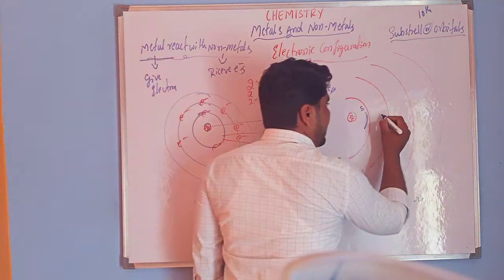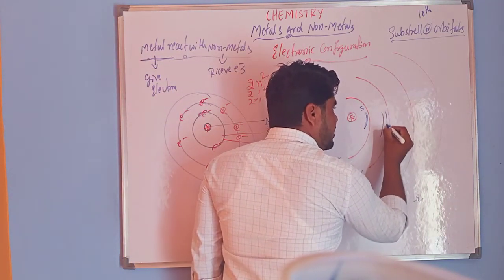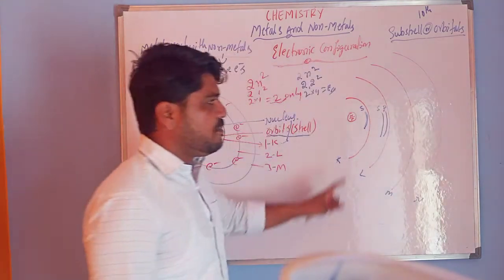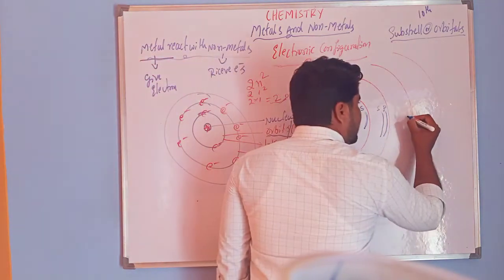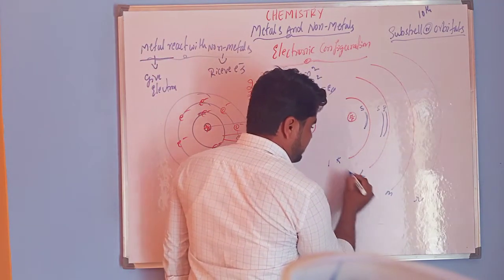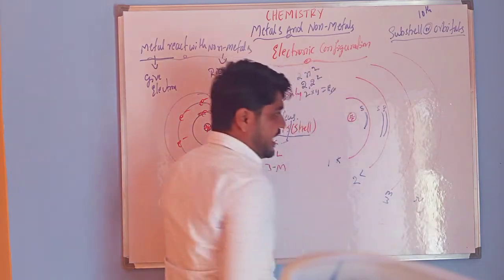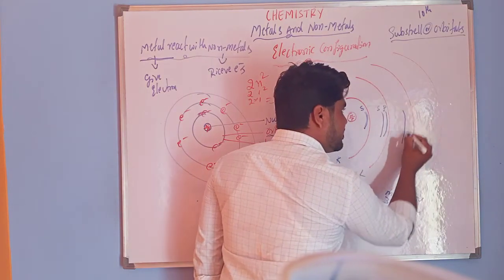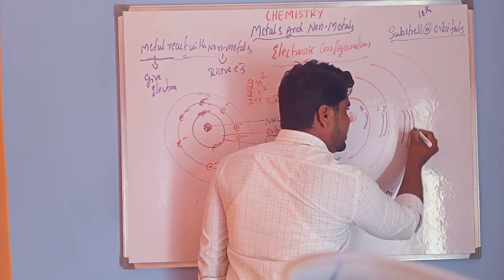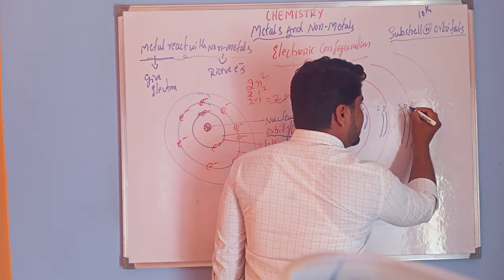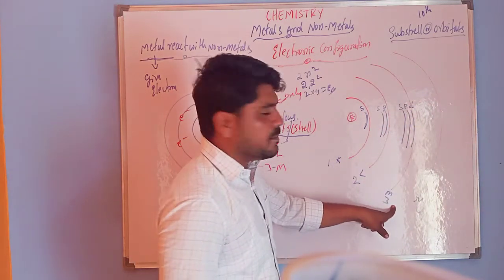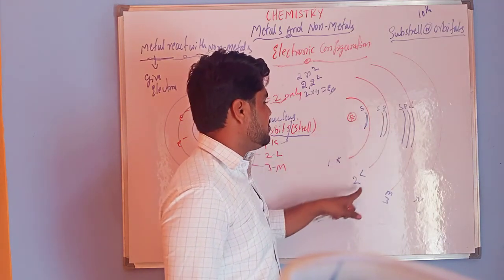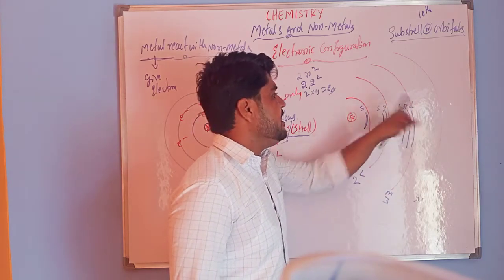In that shell we can observe two subshells, that is S and P. In the same way, in the M shell, we can observe three subshells, S, P, D. In the first shell the S subshell, in the second shell S and P subshells, in the third S, P, D subshells.